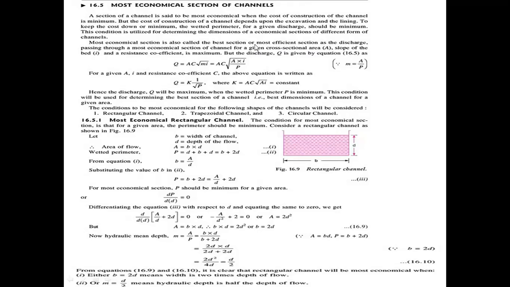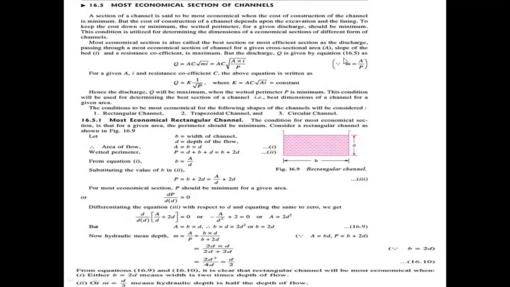For a given cross-section area, the slope of the bed I and the resistance coefficient are maximum. These conditions hold for the discharge passing through an economical section of channel.